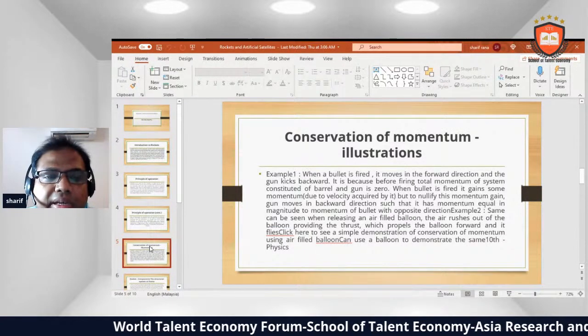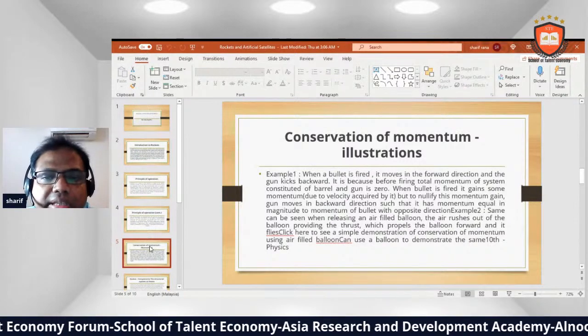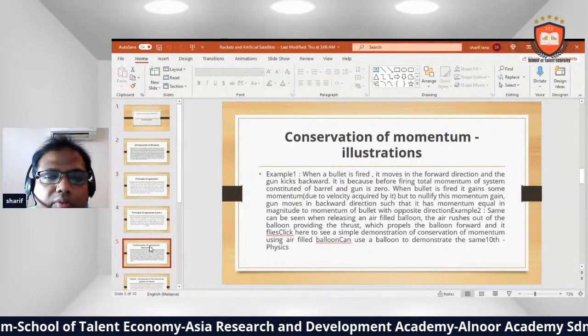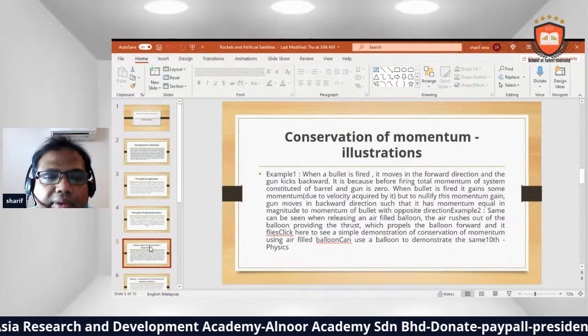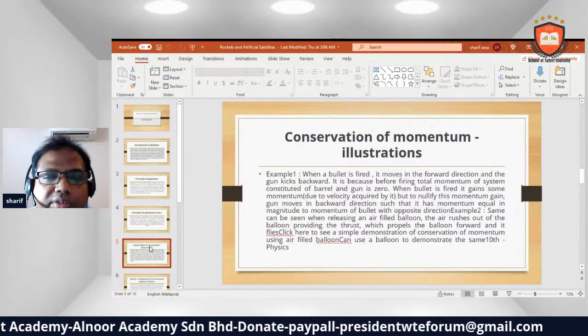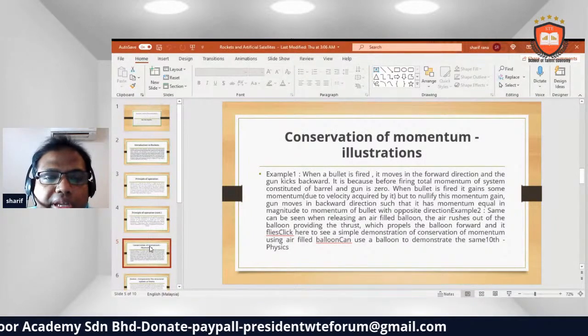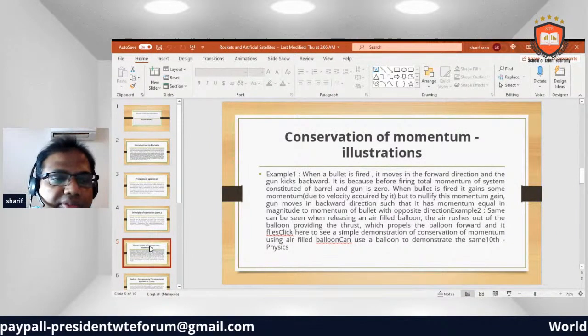Example: the same can be seen when releasing an air-filled balloon. The air rushing out of the balloon provides the thrust which pushes the balloon forward, and it flies. Click here to see a simple demonstration of conservation of momentum using an air-filled balloon. You can use a balloon to demonstrate the same. 10th Physics.